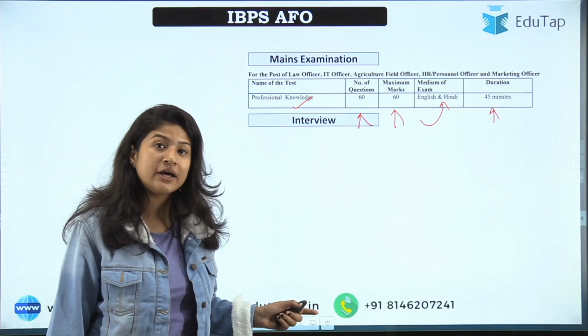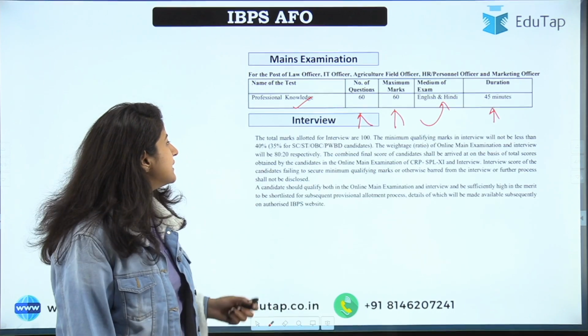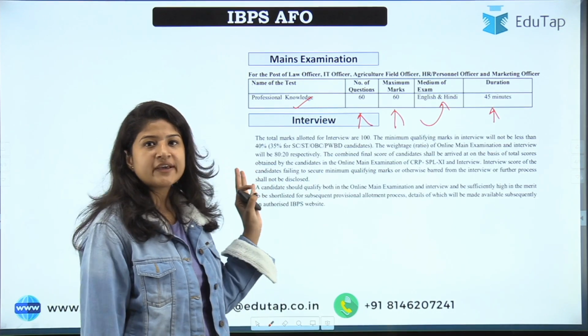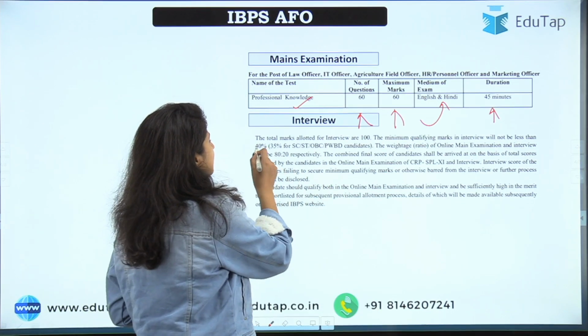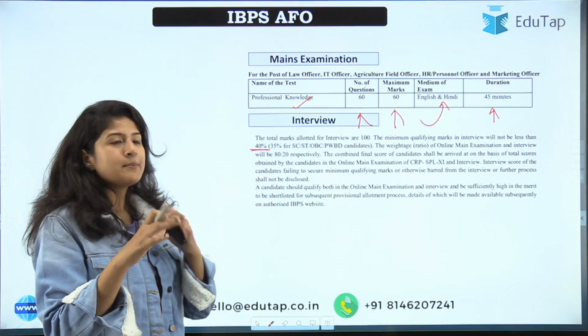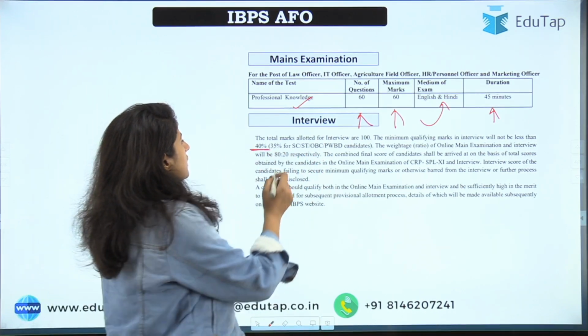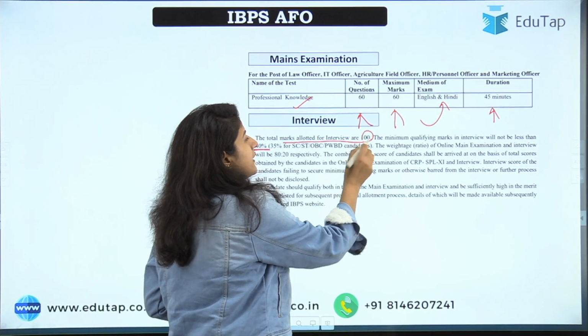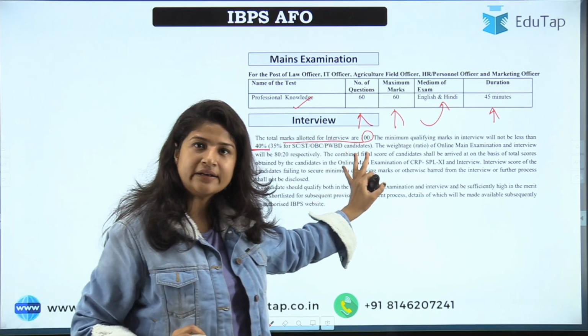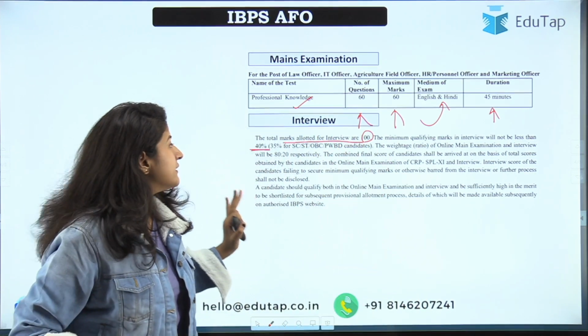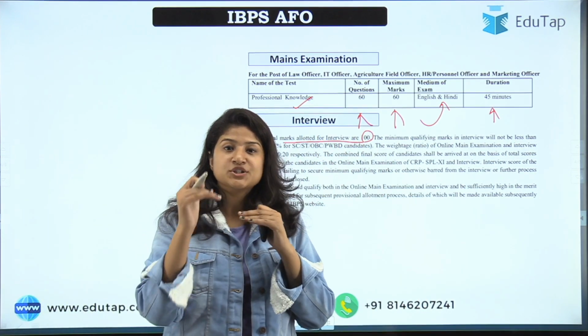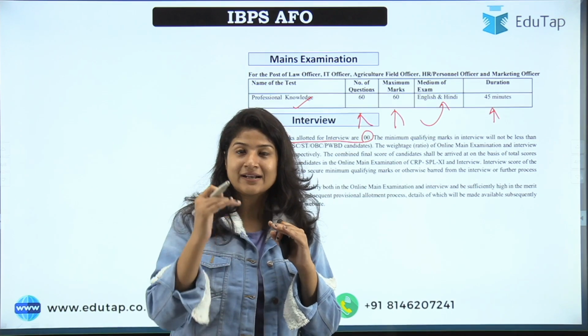Then coming to the interview, what is it? Here the notification says that the total marks allotted for interview is 100. As you can see, for every examination you have to meet a certain standard, that is the minimum marks.